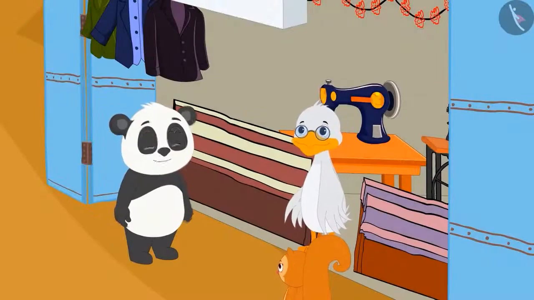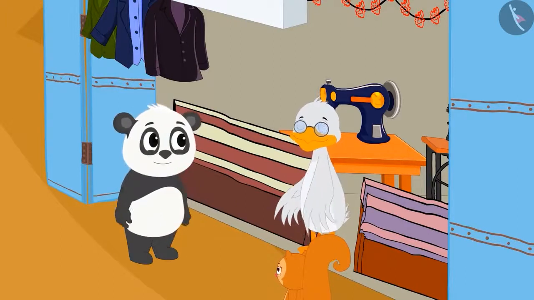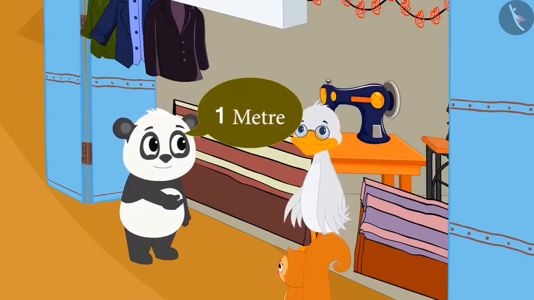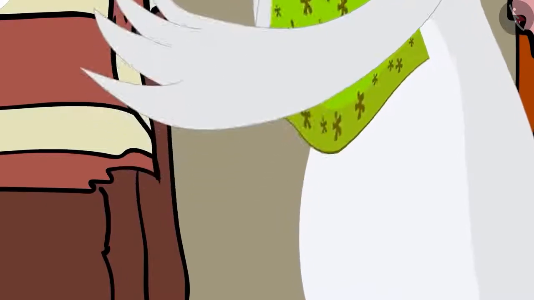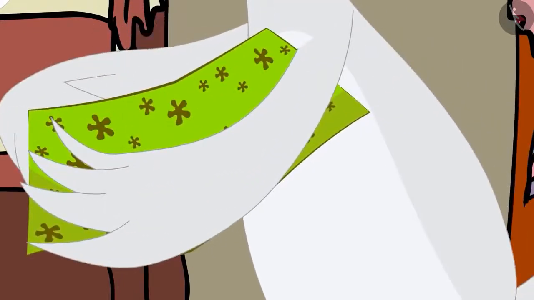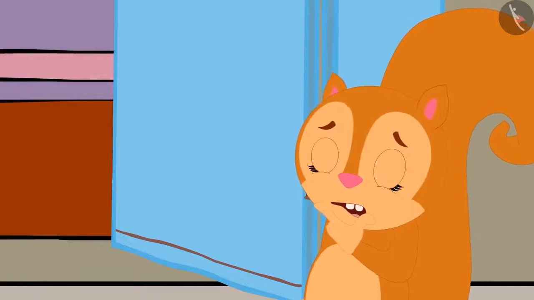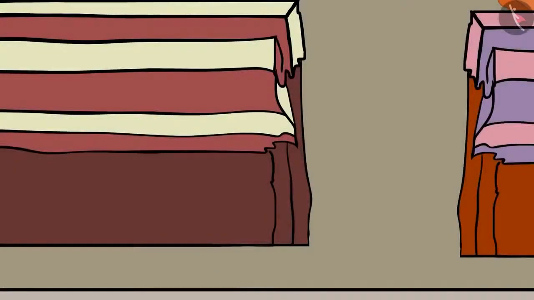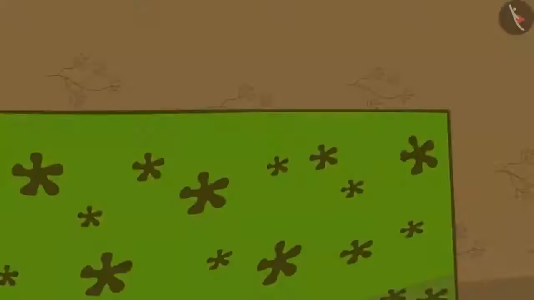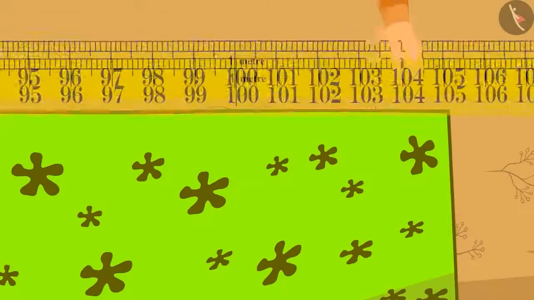Chanda saw that Golu asked uncle for a 1 meter long material and uncle cut the material as long as his arm length. Chanda was surprised. Chanda had got her measuring tape along. As soon as uncle cut Golu's material, she took that material from Golu and immediately measured it with her measuring tape.